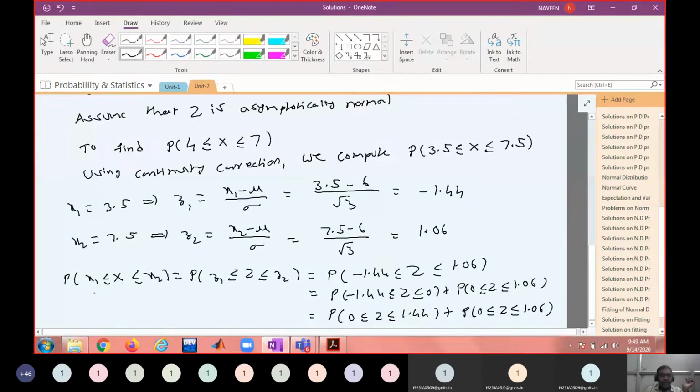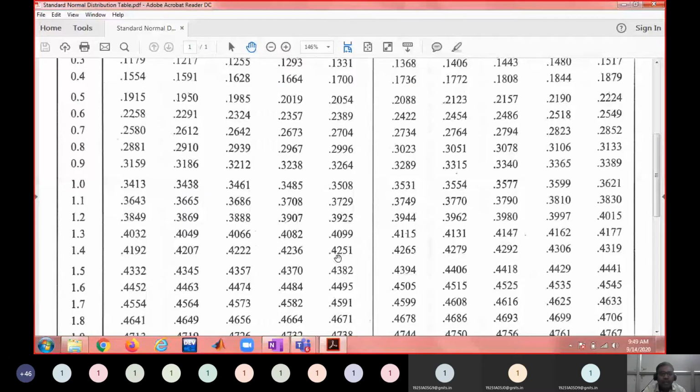I'm going to write the probabilities here. You just compute the area from 0 to 1.44. What is the 1.44 value? 1.4, then 0, 1, 2, 3, 4. Is it 0.4251?